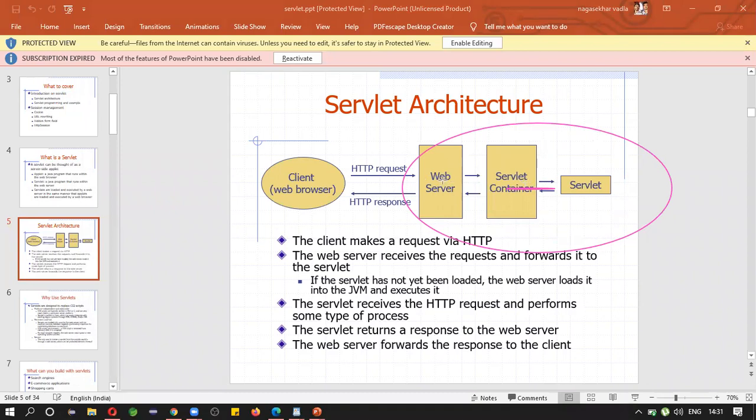See, inside this web server, again it is a system. You need not think it is different. A server is no more different when compared to a system. What differs is the capability, the processing speed and instructions executed per second. That is the main difference between a normal system and the web server, and a lot of additional functionalities are also there. So a web server contains a small application.